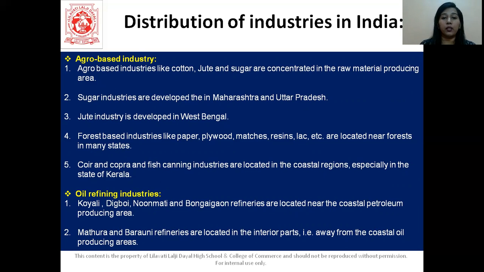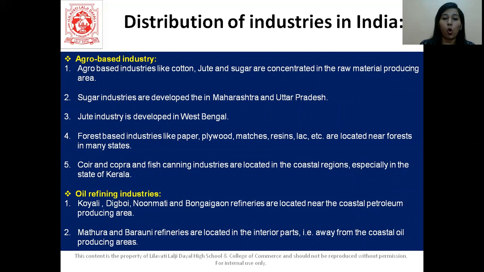Then forest-based industries like paper, plywood, matches, resins, lac, etc. are located near forests in many states. Coir, copra and fish canning industries are found in the coastal regions, especially in the state of Karnataka. So that's about agro-based industries, which means you get raw material, correct? And then you have industries based on it.